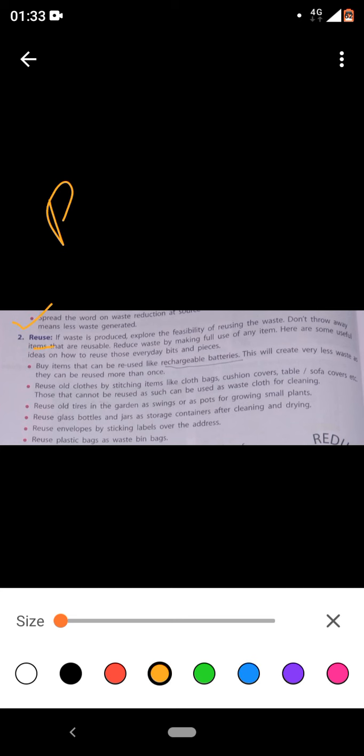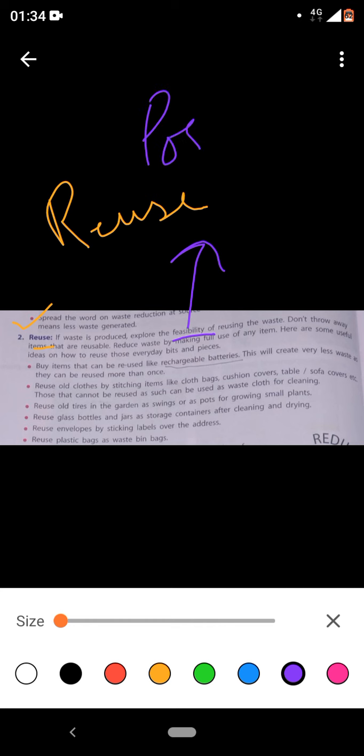Reuse. If waste is produced, explore the feasibility. Understand the word feasibility. Feasibility means which is possible. Feasibility means possibility. So feasibility means the possibility of reusing the waste. Is it possible that we can use it?